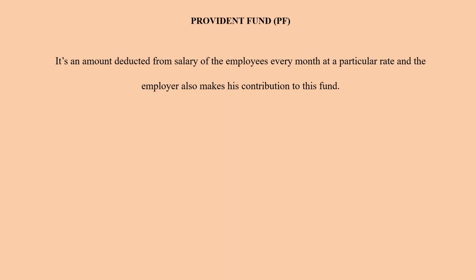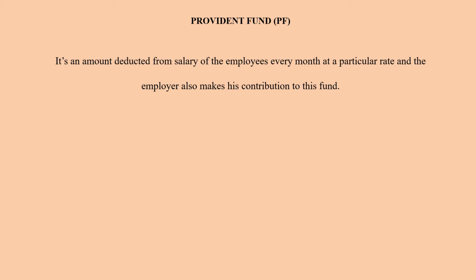It is an amount deducted from the salary of an employee every month at a particular rate, and the employer also makes his contribution to this fund. So along with salary, the employer puts a small amount from his pocket as a contribution to a fund called Provident Fund. A small contribution is also given by the employee himself, and they put it in this fund called Provident Fund. Every month from the salary, this small amount is deducted and put in this fund called Provident Fund.